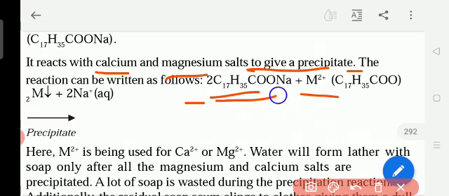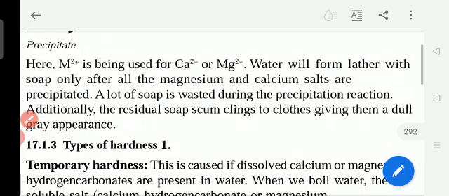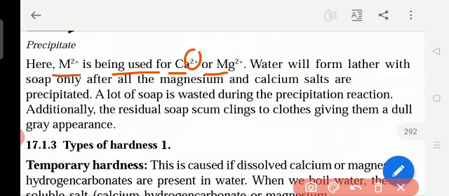So how the soap reacts with the metal, calcium or magnesium, you can see in the textbook. Here is the arrow mark, and in the place of Na we get calcium or magnesium. So this is the white precipitate. Here M2+ is being used for Ca2+ and Mg2+. The 2+ tells us that calcium and magnesium, to fill their octet, lose 2 electrons and so get the positive charge 2+.